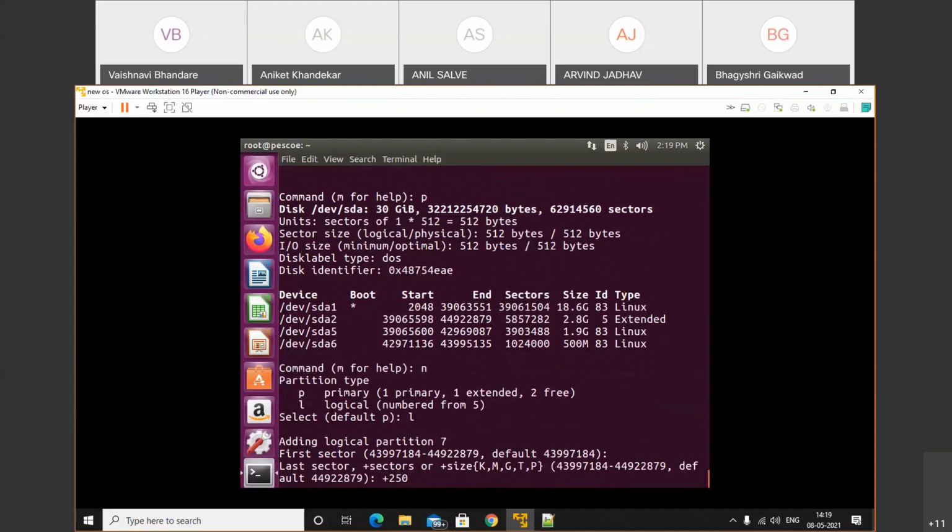So use plus 250, and after that use M: plus 250M means a 250 MB partition. If you want to create a GB partition, then plus 2G. Okay, when I try to save this, then I